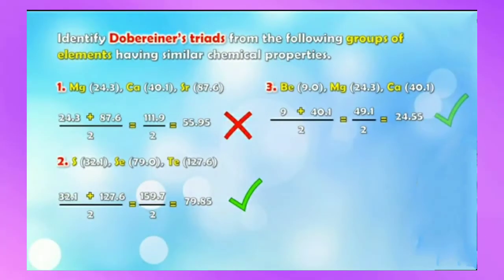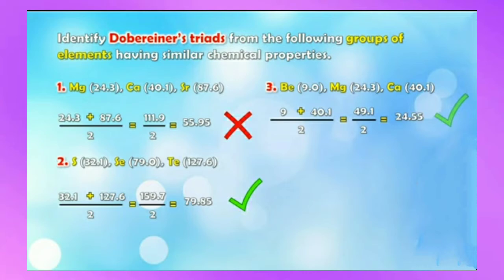Let's see one more example. Be is 9.0, Mg is 24.3, Ca is 40.1. So what are we going to do here, children? Correct. We will find out the mean of the elements first. So we will add 9.0 plus 40.1 and divide by 2. We will be getting 49.1 upon 2.